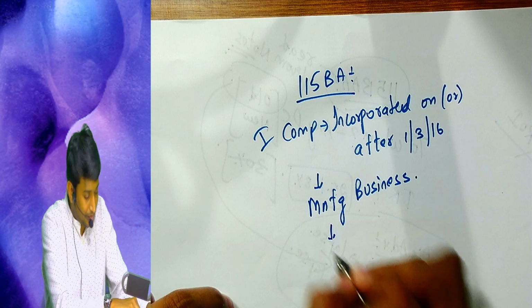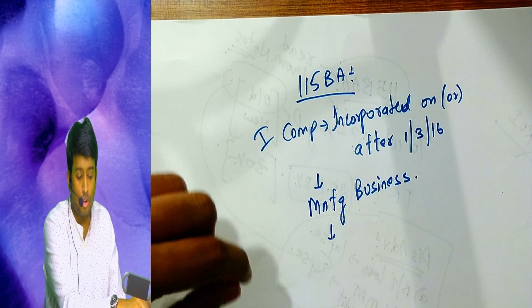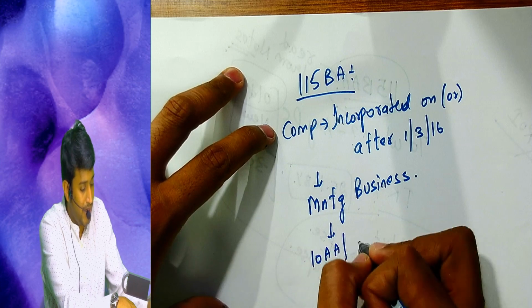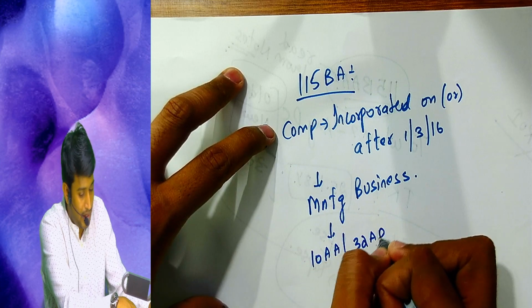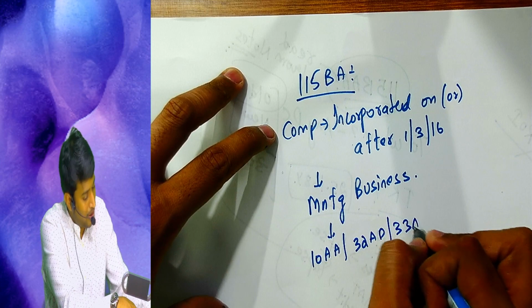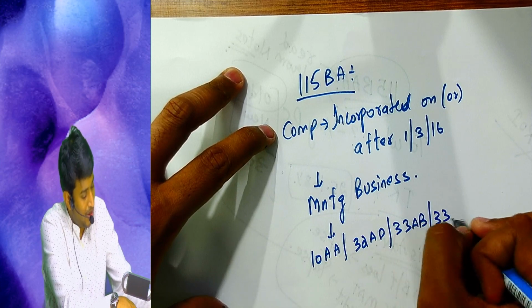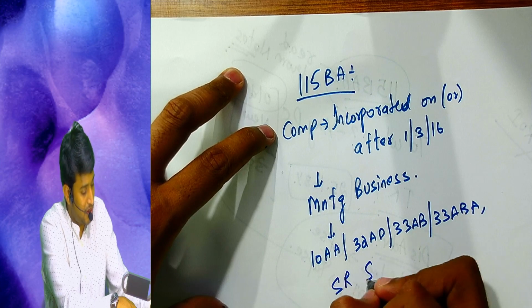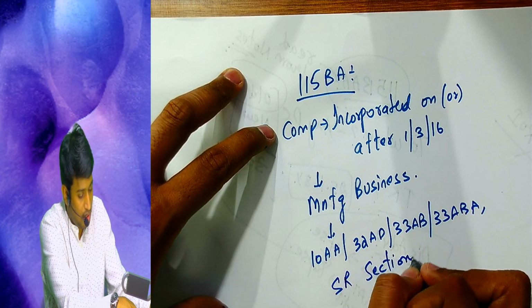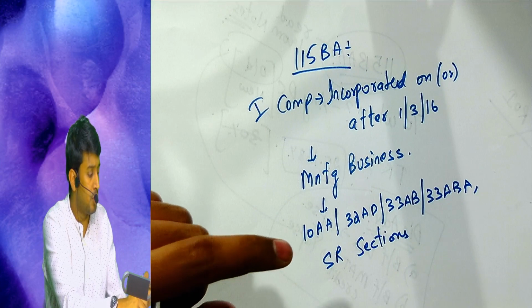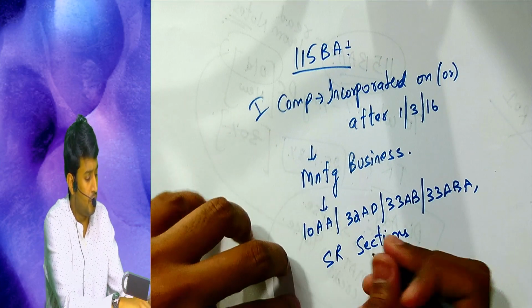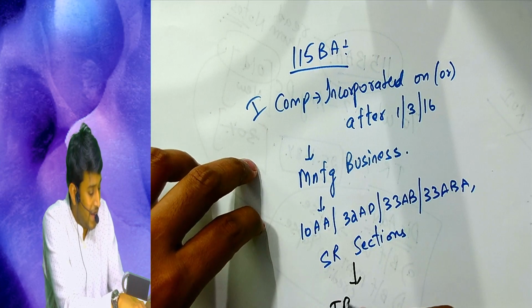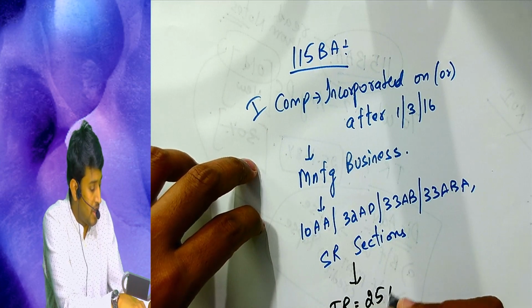Number 3, you have to forego the benefits. Which sections you have to forego? 10AA, 32AD, 33AB, 33ABA, same what you already covered. That scientific research sections and all these sections you have to forego. All the sections you have to forego. If all these three conditions are satisfied, then the tax rate will be 25%.